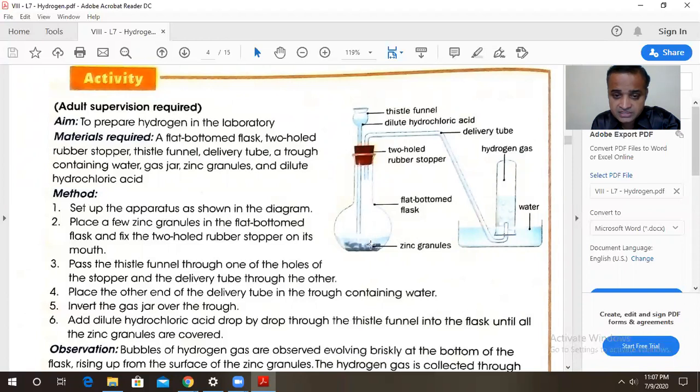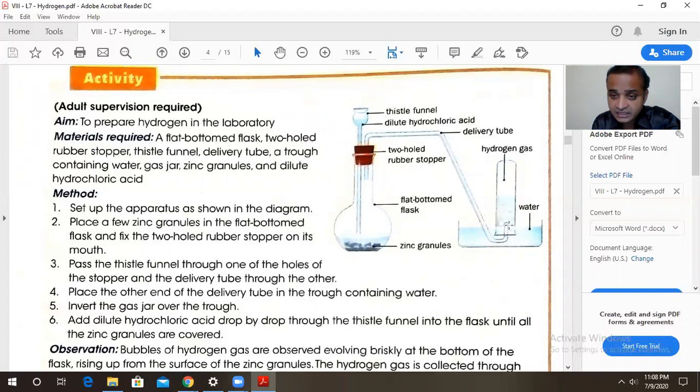The reaction between zinc and HCl will take place, producing ZnCl2. ZnCl2 will remain in the round bottom flask itself, but the hydrogen gas liberated, being lighter, travels up. And through this delivery tube, you can see this delivery tube, it travels over here. Now, this inverted tube or cylinder contains water. Now what happens? Your hydrogen gas, see the properties: lighter and immiscible in water.